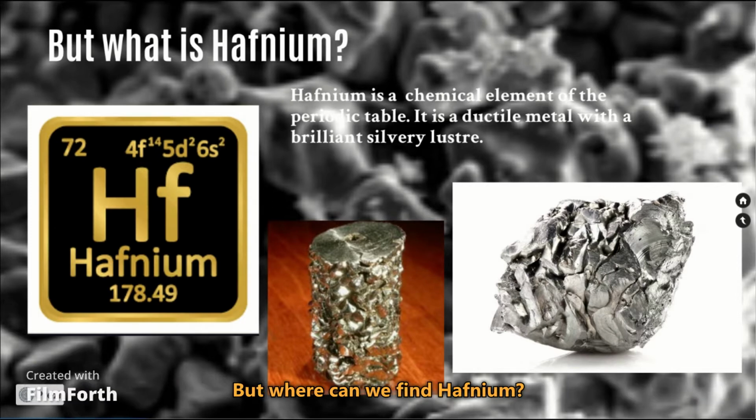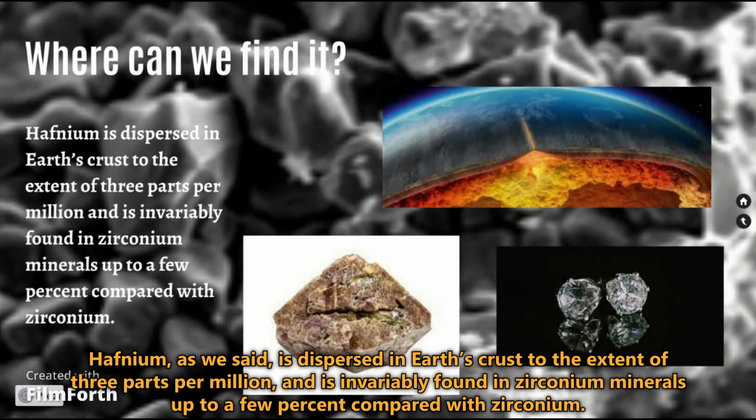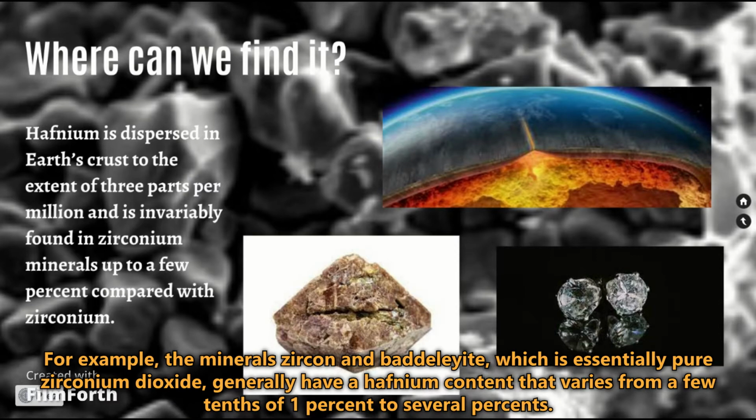But where can we find hafnium? Hafnium, as we said, is dispersed in the Earth's crust to the extent of 3 parts per million, and is invariably found in zirconium minerals up to a few percent compared with zirconium. For example, the minerals zircon and baddeleyite, which is essentially pure zirconium dioxide, generally have hafnium content that varies from a few tenths of 1% to several percent.